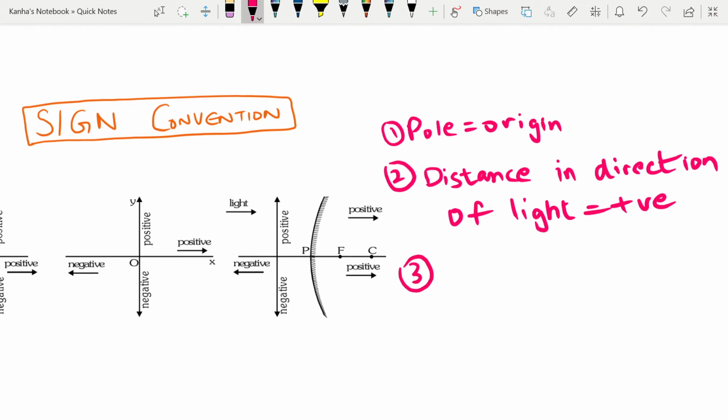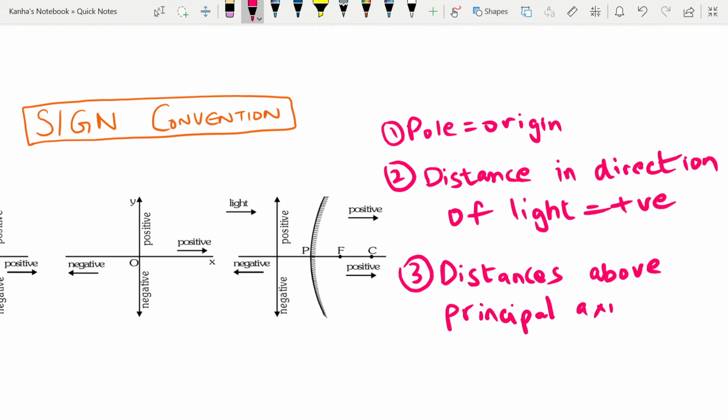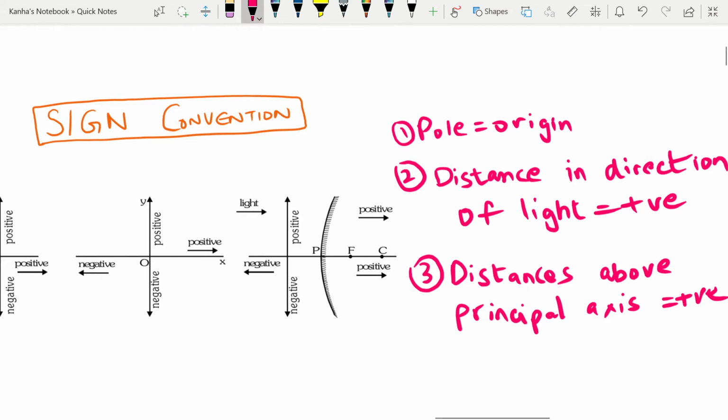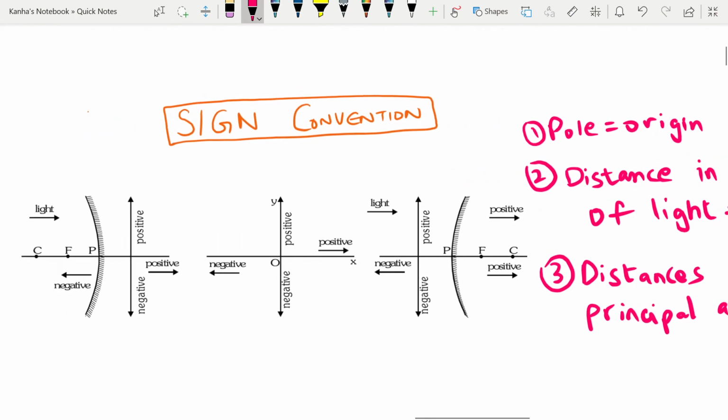The next one is the distances above the principal axis are taken to be positive while below are negative. So distances above the principal axis is equal to positive. You should also note that whenever and wherever possible, the ray of light is taken to travel from left to right. So just try these out.